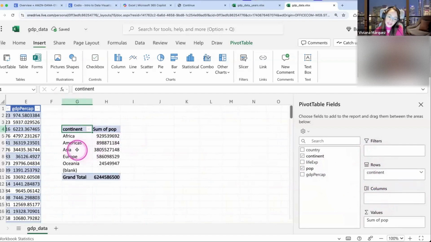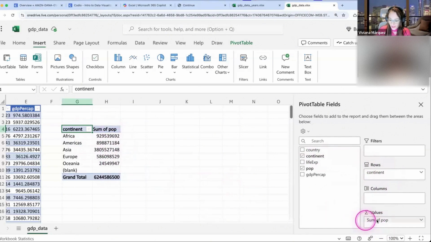So the reason why I'm bringing this up is that whenever I want to create a pivot table, and maybe this is me being old schooled, the first thing that I do is write kind of like a wish list of how I want my final table to look like. So I just grab a piece of paper and pen and I just draw it out. In this case, it was given to us, so we knew that we needed this, but I draw it out because once I have it drawn out and I look at it, I'm like, oh, I see. So my rows are going to be the continents. So then I bring this here to the rows.